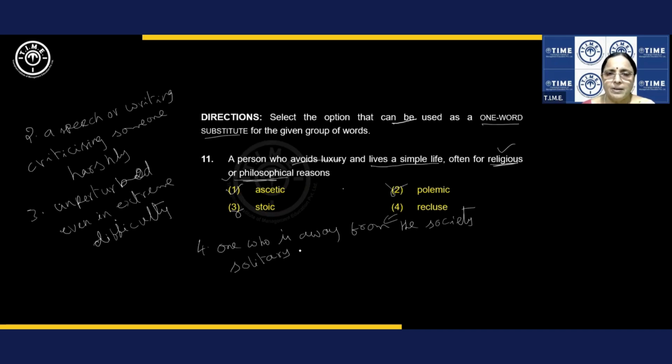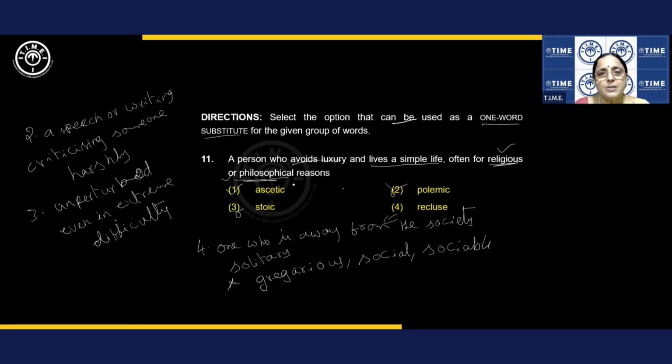So, to give you clarity, the antonym to recluse is gregarious. What is gregarious? Gregarious is social, sociable, friendly. So now you get the point. The recluse is close to ascetic. But ascetic is for religious purpose.